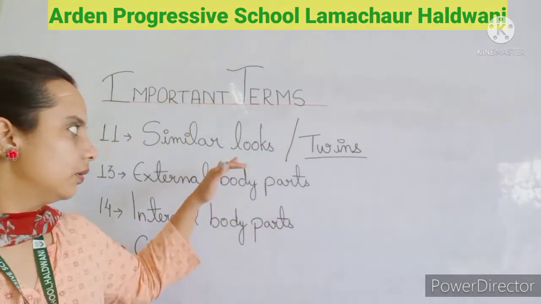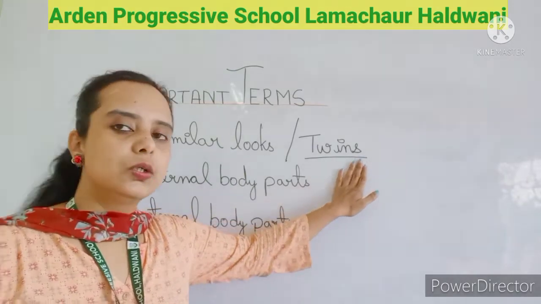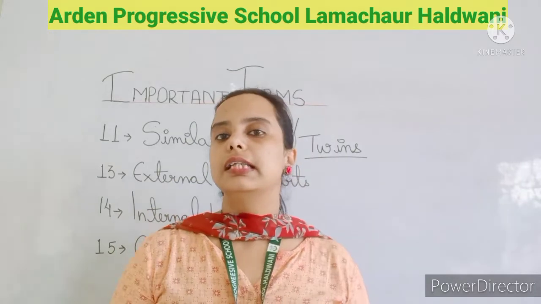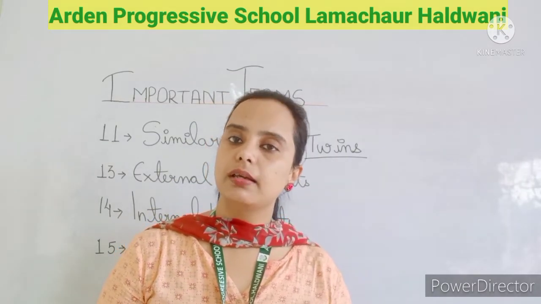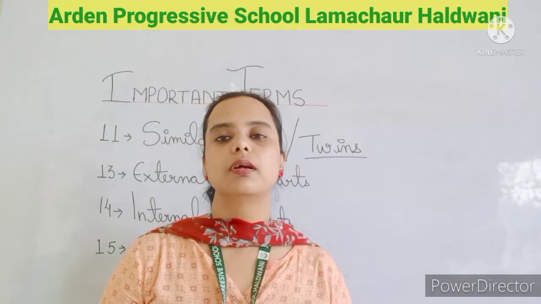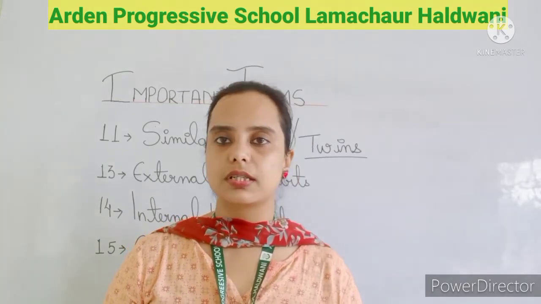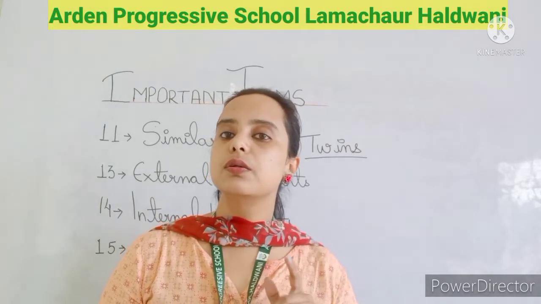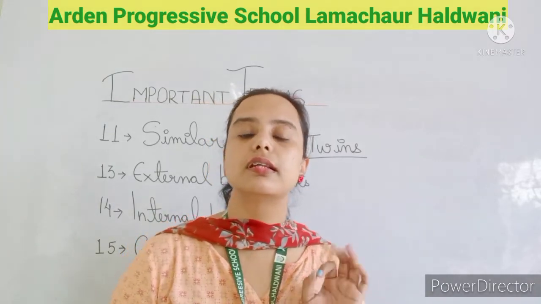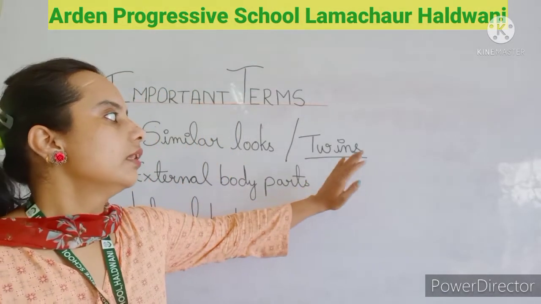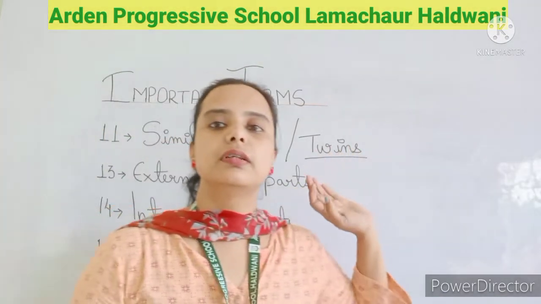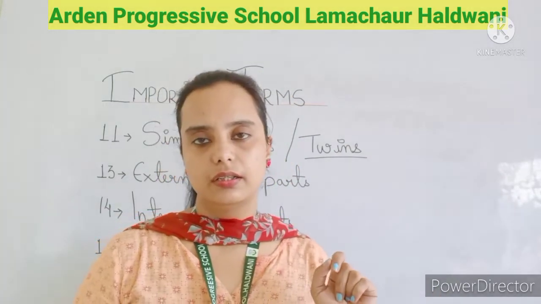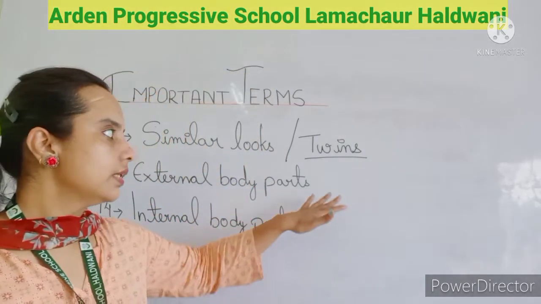So that is the similar looks. Now the twins. The twins means two people who look exactly the same. Their birth date is also the same, their day is also the same, and their age is also the same. They resemble each other exactly. There is no difference. So those are the twins, and their birth is on the same date and on the same day. Okay, so that is the twins.